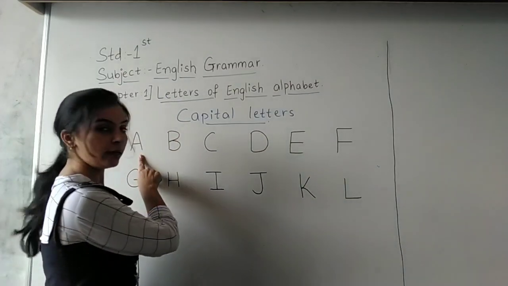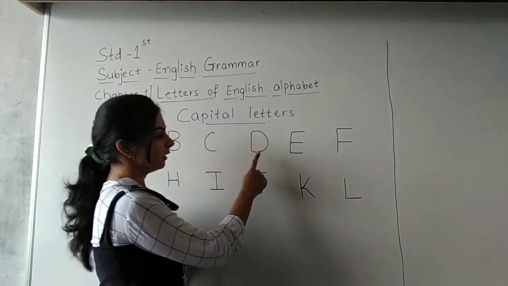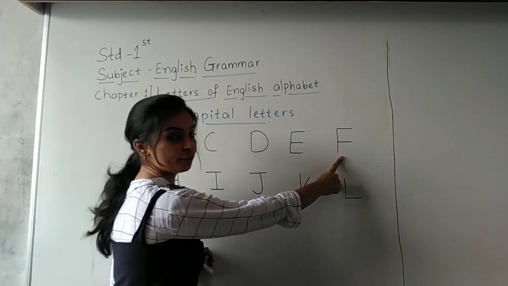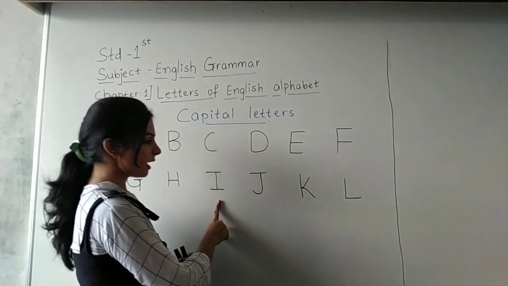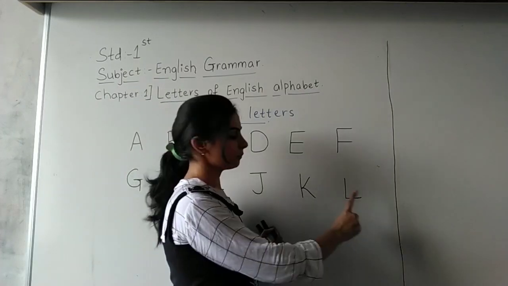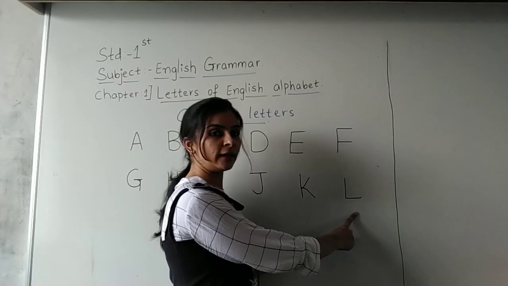Okay, A B C D E F G H I J K L. Okay students, two lines are completed.